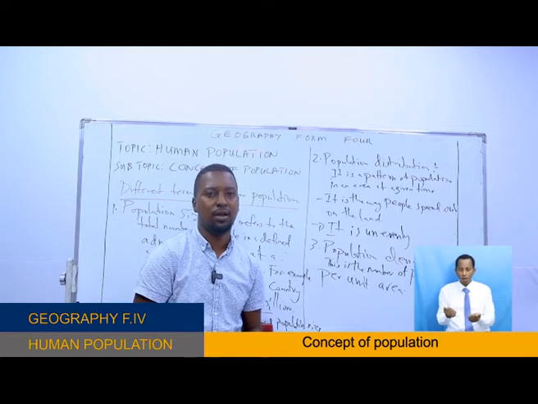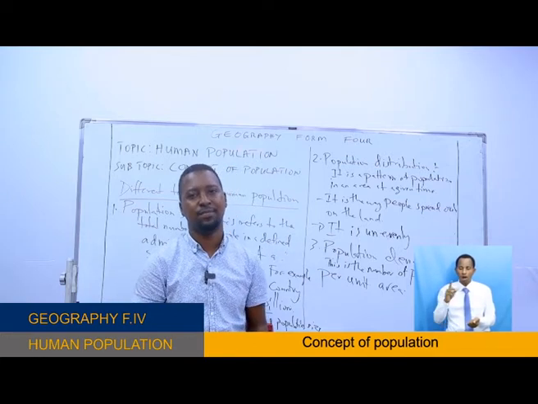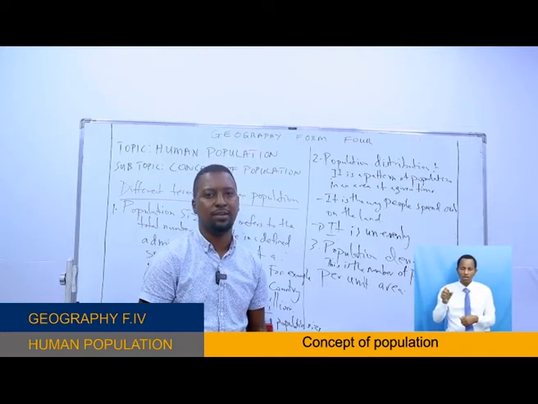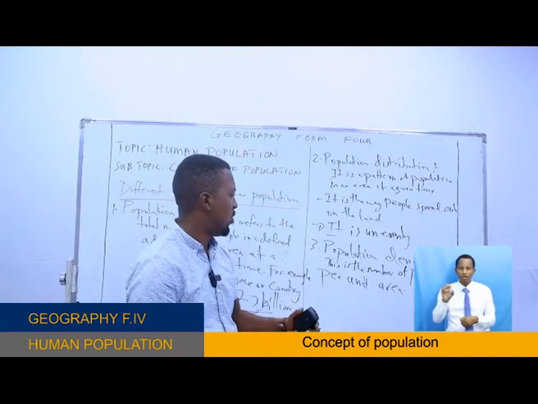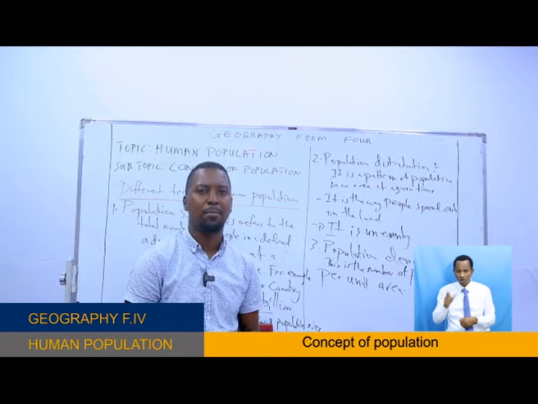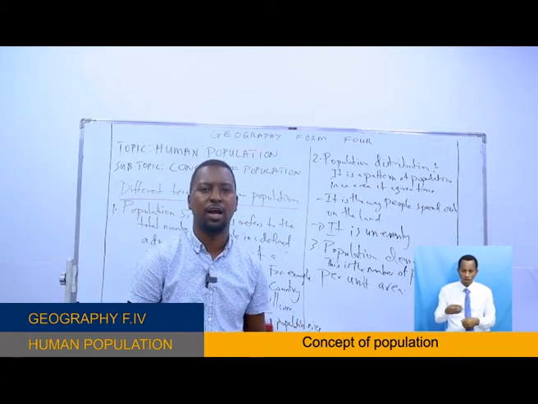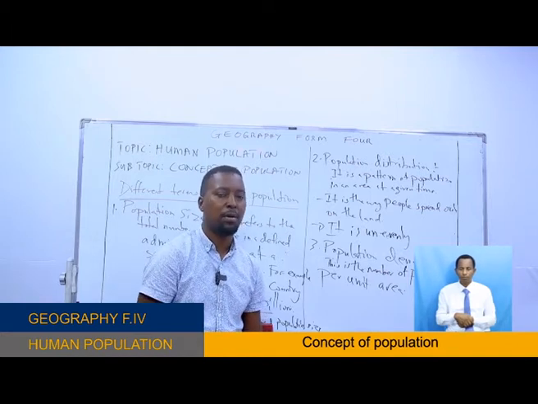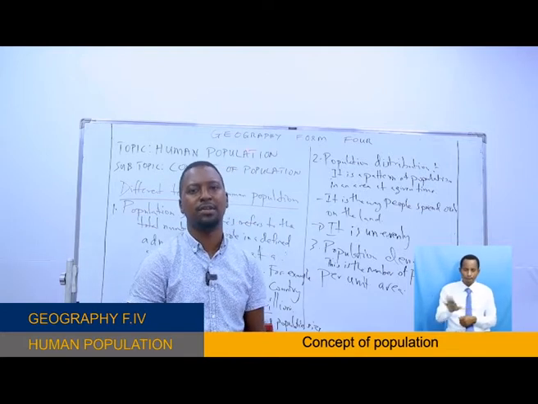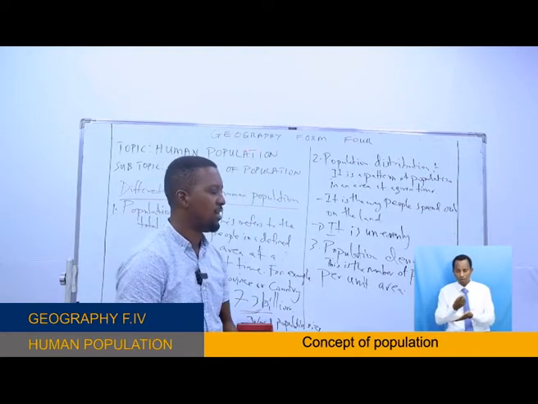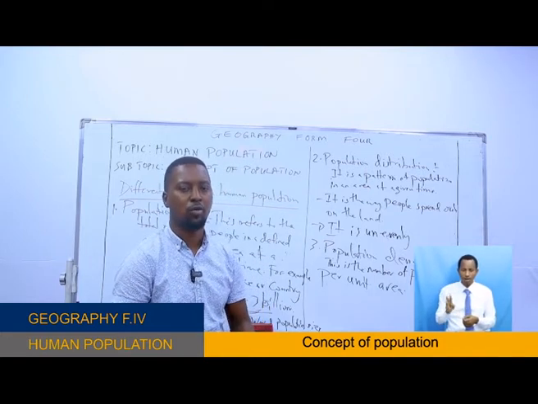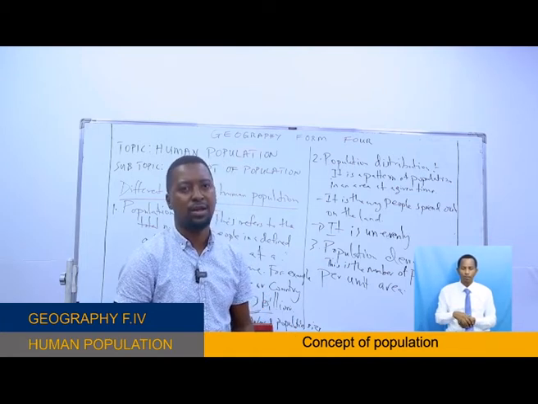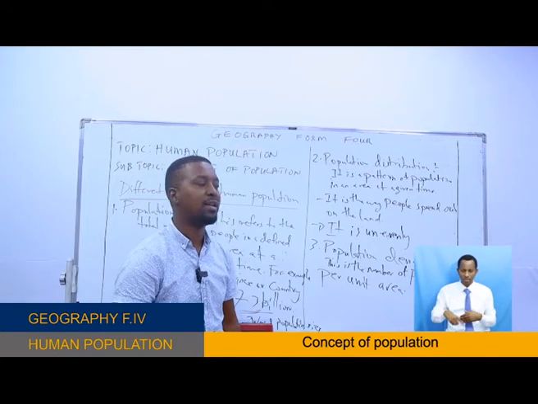the land. There will be some areas with high density, some areas with medium density, and some areas with low density. Areas with low densities have a little number of people but a very large area, so we say that the population density of that area is very low. But in areas with slums, for example here in Dar es Salaam, areas like Manzese and Buguruni, you will see a small area has a bigger number of people. Population density of that area becomes high.